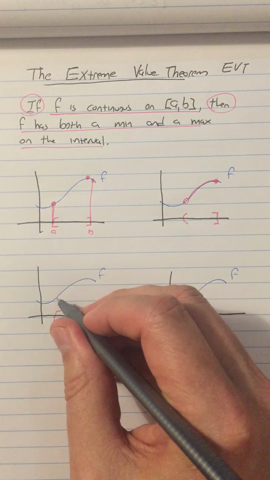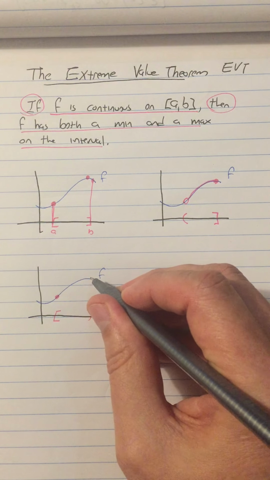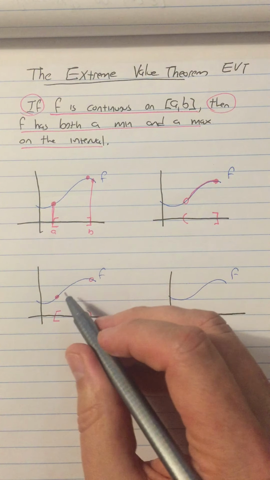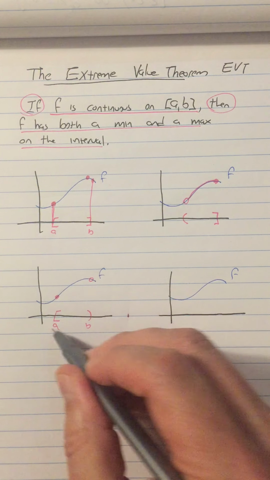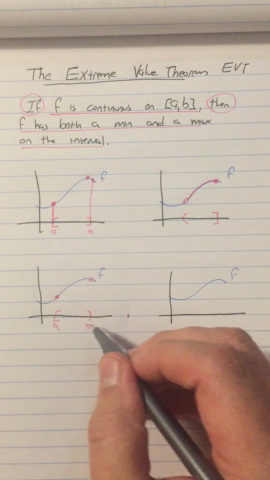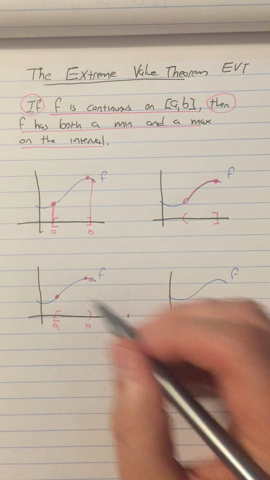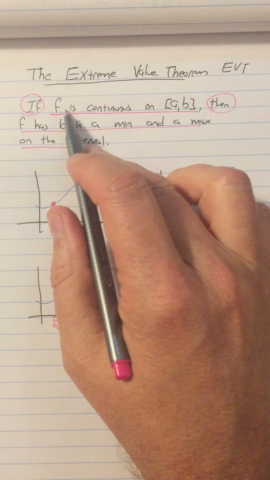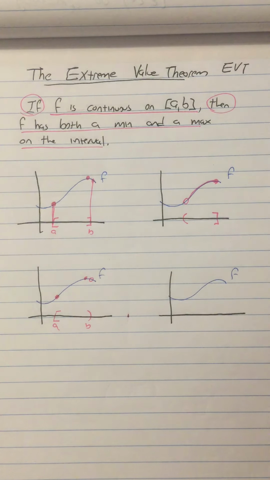So that could happen on either side. Here's a half open interval the other way. So now f has a min, but actually in this case, so this is an interesting case, on this interval from, let's call this A to B, this interval that is closed on one side and open on the other, f still attains a maximum value and a minimum value on the interval. So just because we fail the hypotheses doesn't mean the conclusion isn't true. It could be true, all right?